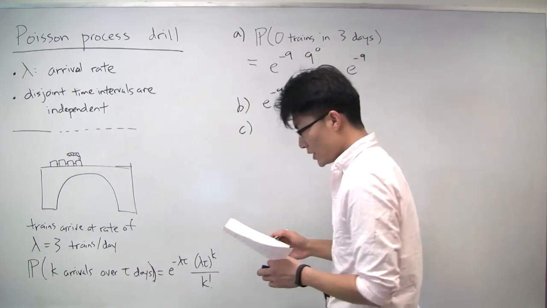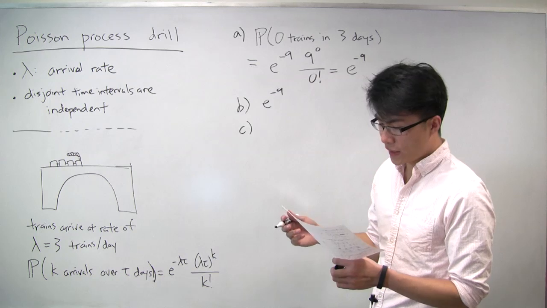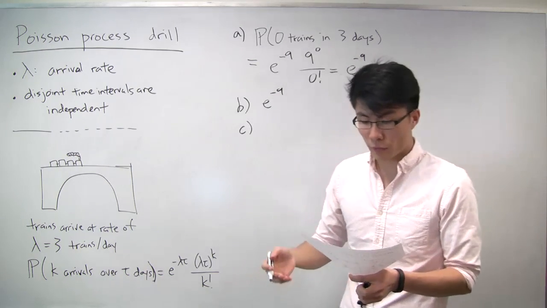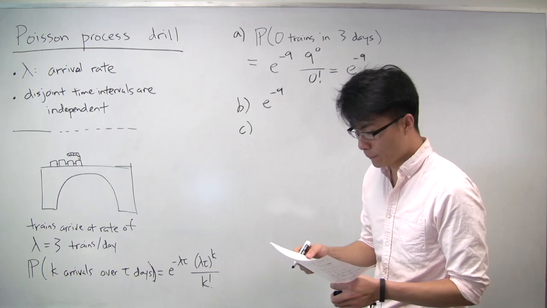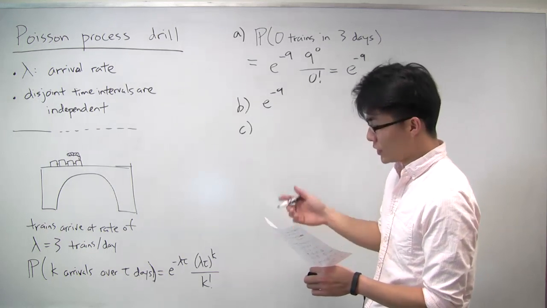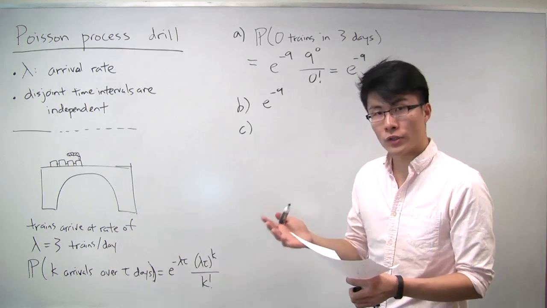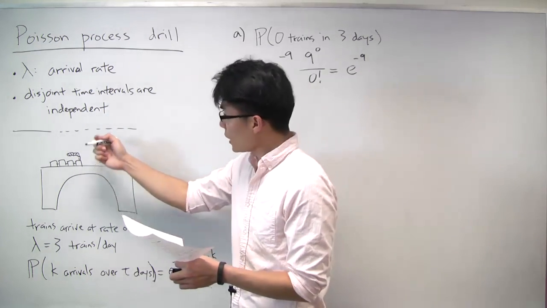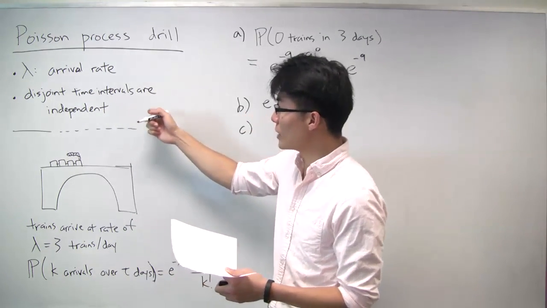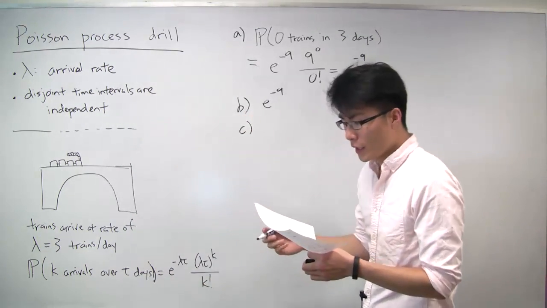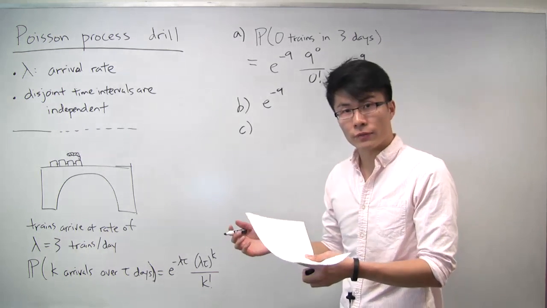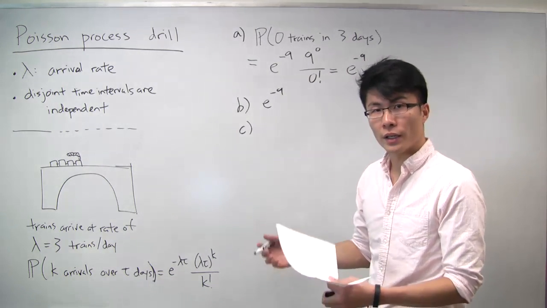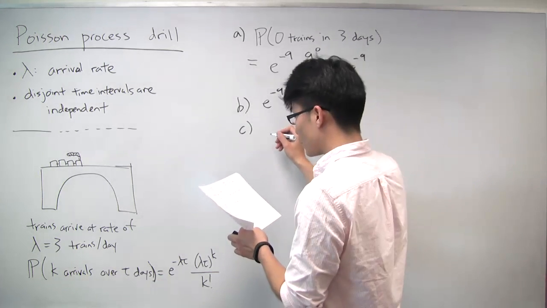All right. Part C now says, what's the probability that you have no trains on days 1 and 2, the first 2 days, but 4 trains on the 4th day? Okay, so now this question involves days 1 and 2 and day 4. So again, let's rely on this fact that disjoint time intervals are independent. So we can actually calculate the probability of no trains in the first 2 days and then calculate the probability of 4 trains on the 4th day and combine them because they're independent.